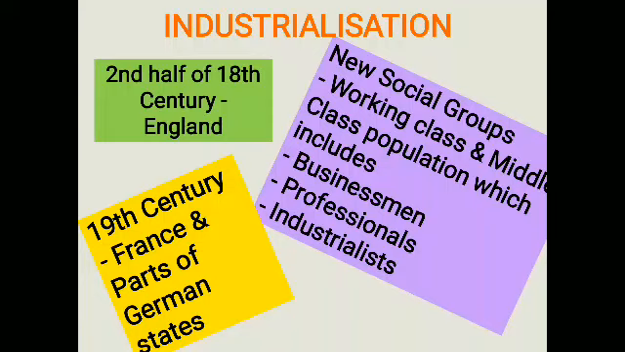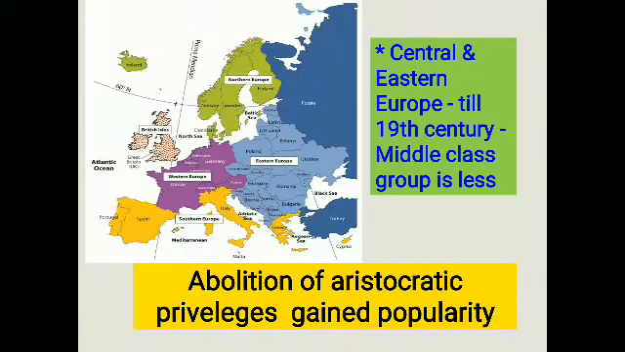So when industrialization began in the second half of the 18th century in England, in the western parts and the central parts of Europe particularly, and in the 19th century in France and parts of the German states, there arose a new social group of people, which includes what? Working class and middle class population, which includes three categories here: businessmen, professionals and the industrialists, in central as well as in the eastern part of Europe.